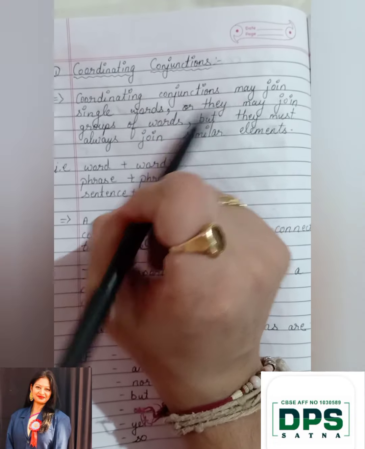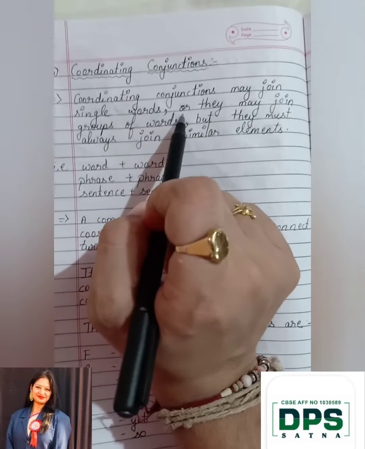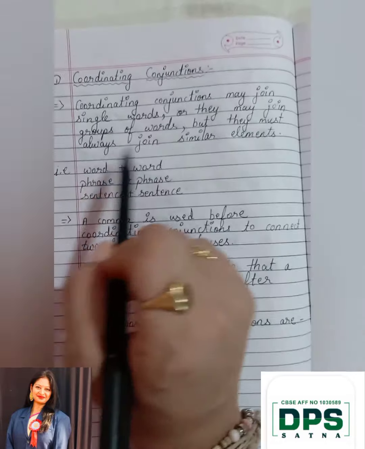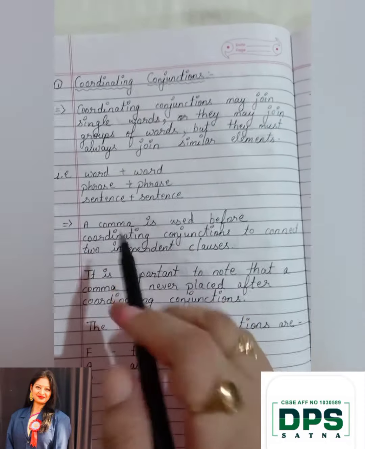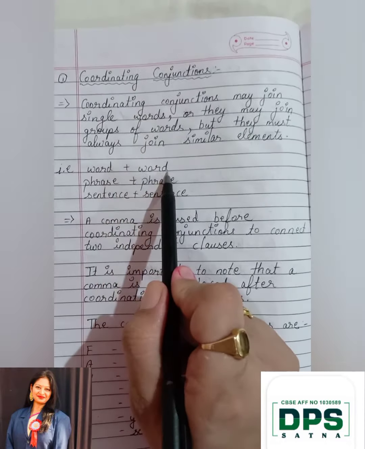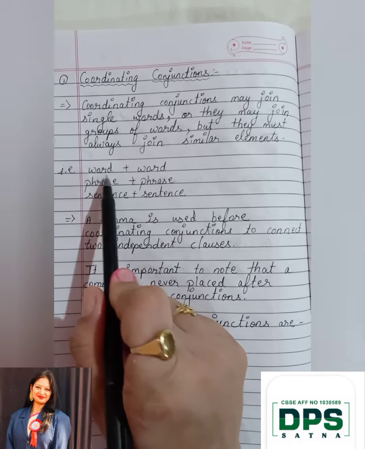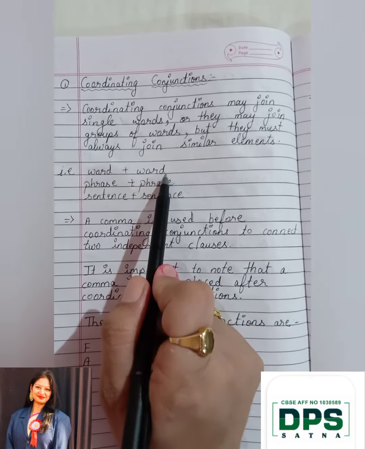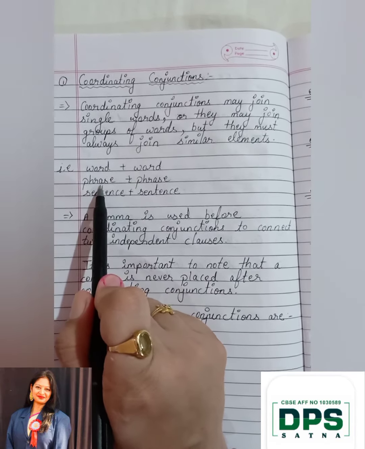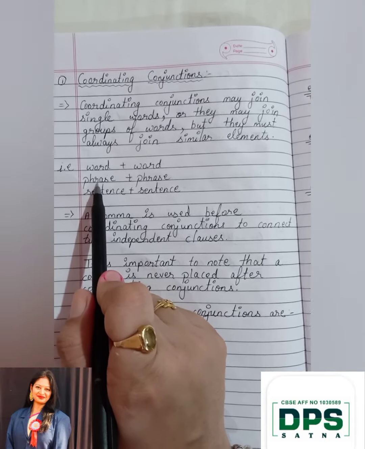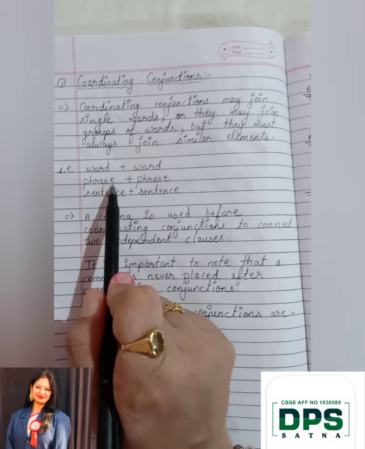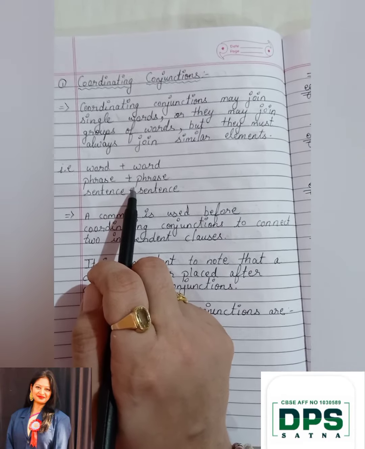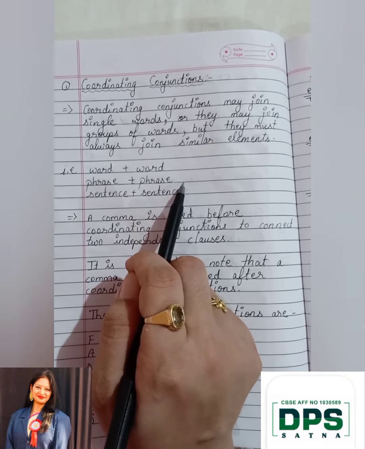Coordinating conjunctions may join single words or they may join groups of words. But they must always join similar elements. That is, word plus word. That means one word will be there, in between a conjunction will be there, and another word will be there. Phrases, that is your groups of words but incomplete sentence. So, phrase plus in between a conjunction will be there, and then another phrase.